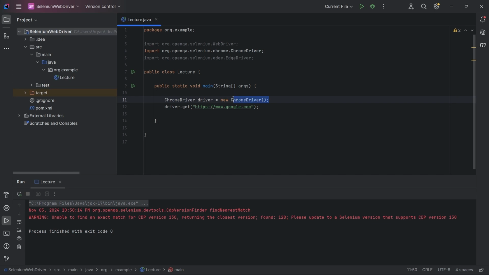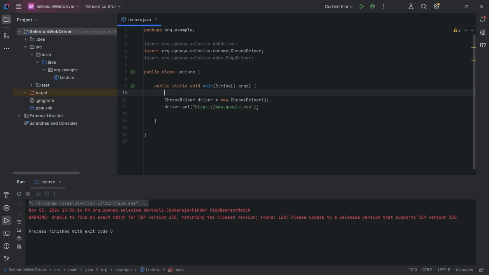If I'm creating an instance of ChromeDriver, then I should not store it in a reference variable of ChromeDriver itself. Aryan, is there anything wrong with this piece of code? Because we earlier saw that it was working absolutely fine. So the answer is there is nothing wrong with this line, but it is not a good practice to follow.